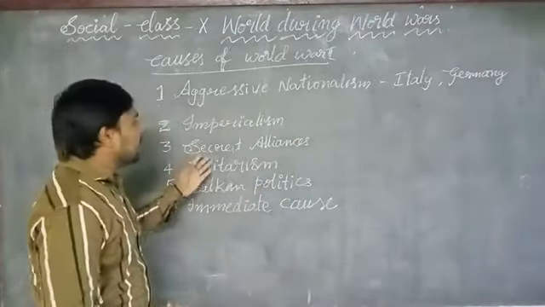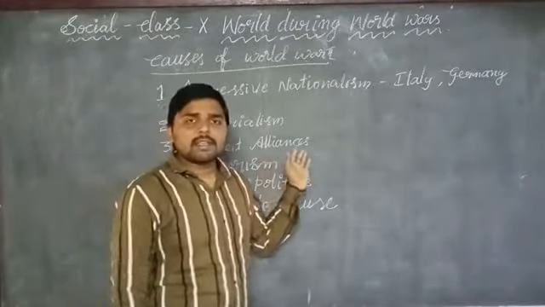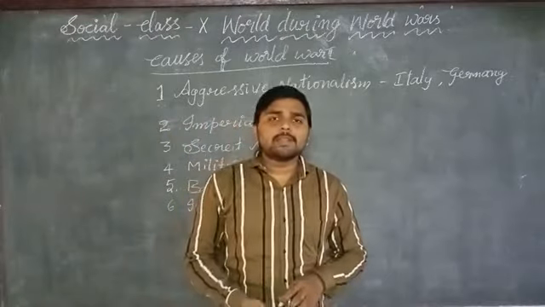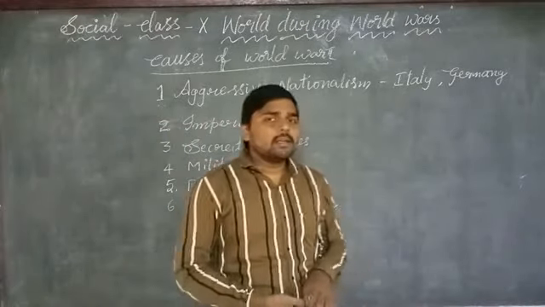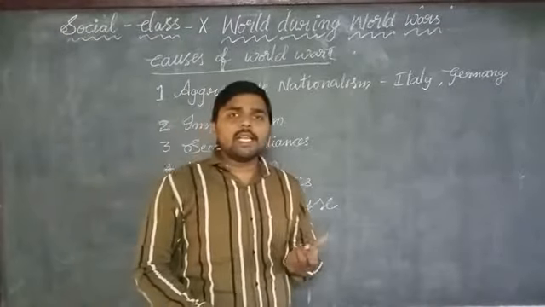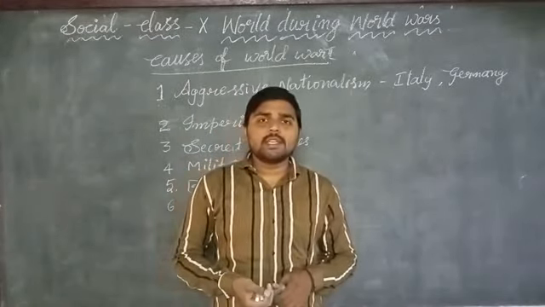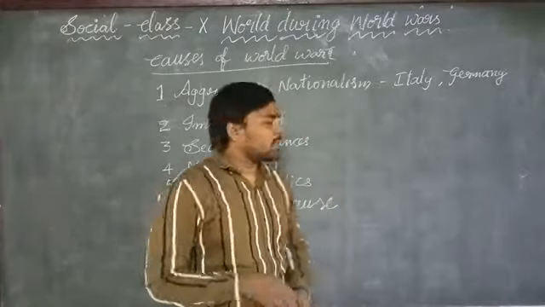And about secret alliances. The German Chancellor Otto Bismarck fixed a mutual alliance with Germany and Austria to isolate France.